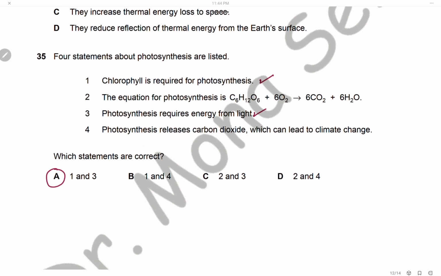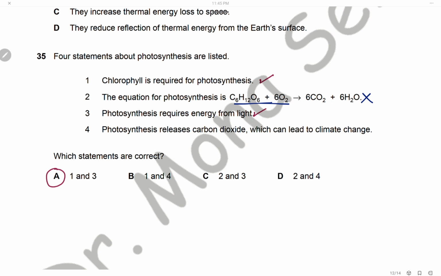Question 35. Four statements about photosynthesis are listed. Statement 1: chlorophyll is required for photosynthesis. This is of course correct. Statement 2: the equation for photosynthesis is glucose plus oxygen. This is of course wrong. The correct equation is carbon dioxide plus water produce glucose, so this is the wrong equation.